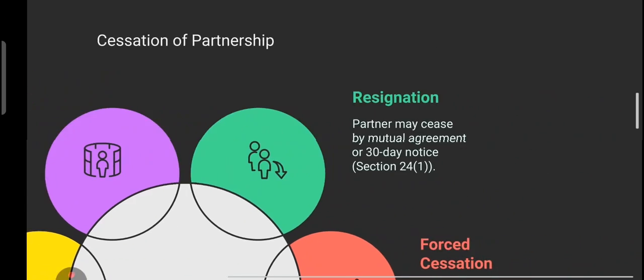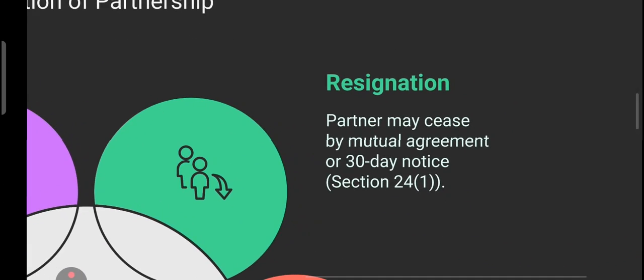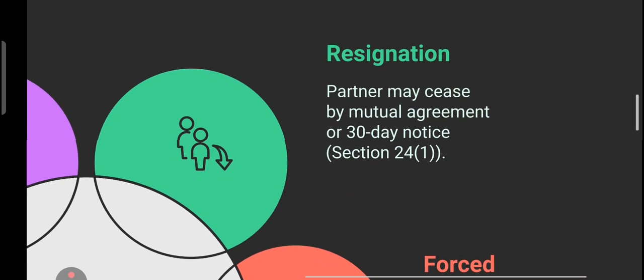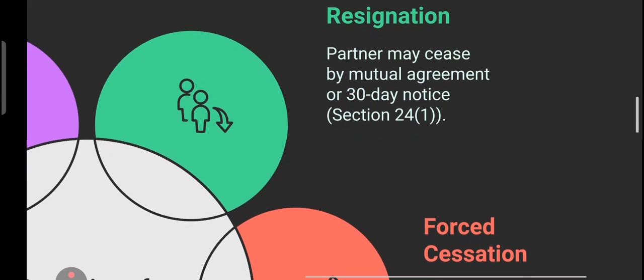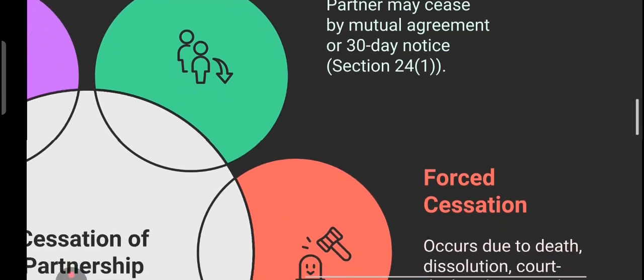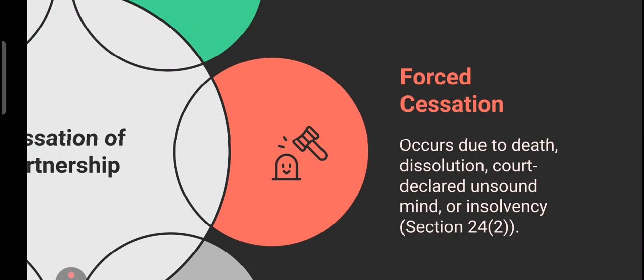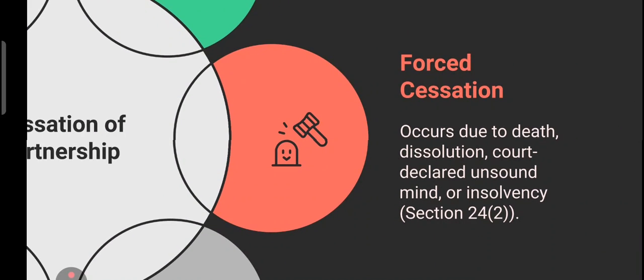Let's break it down. First of all, we have resignation. A partner can leave by giving a 30-day notice or through mutual agreement with other partner. So two way, either they give 30-day notice or through the mutual agreement with other partner. These are two way of resignation. Then we have something called forced cessation. Sometimes a partner must leave due to death, insolvency, mental illness or court order.